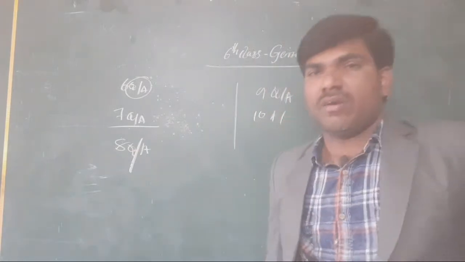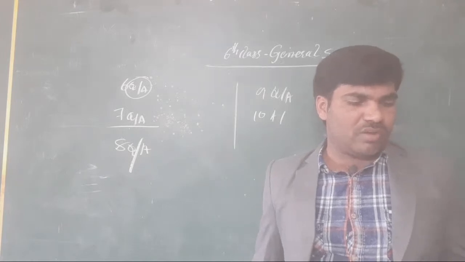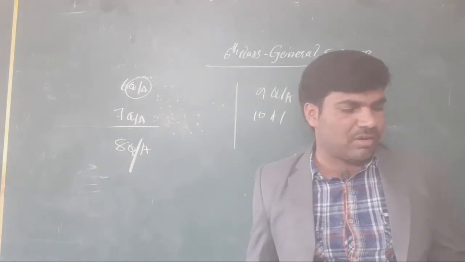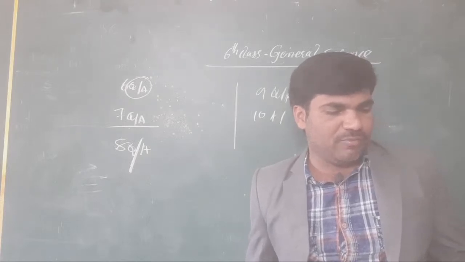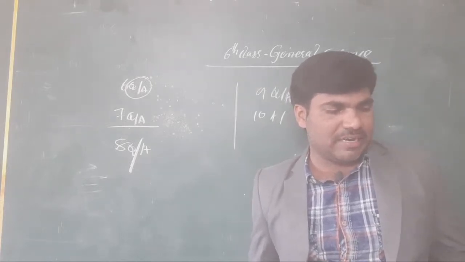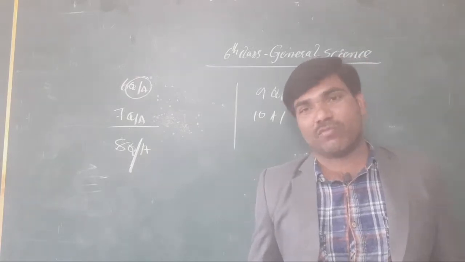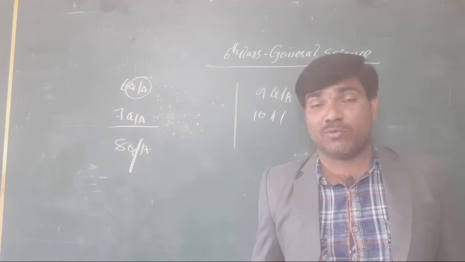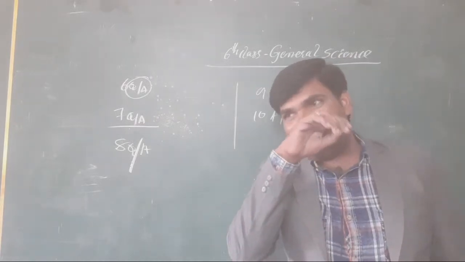10th answer. What is that? Select a plant in your house or school, observe and record the changes keeping in view the height of the plant, number and size of leaves and flowers, etc. over a period of 2 months. Display your observation. For this question, we require the 2 months for giving the answer. Correct or not? No need.